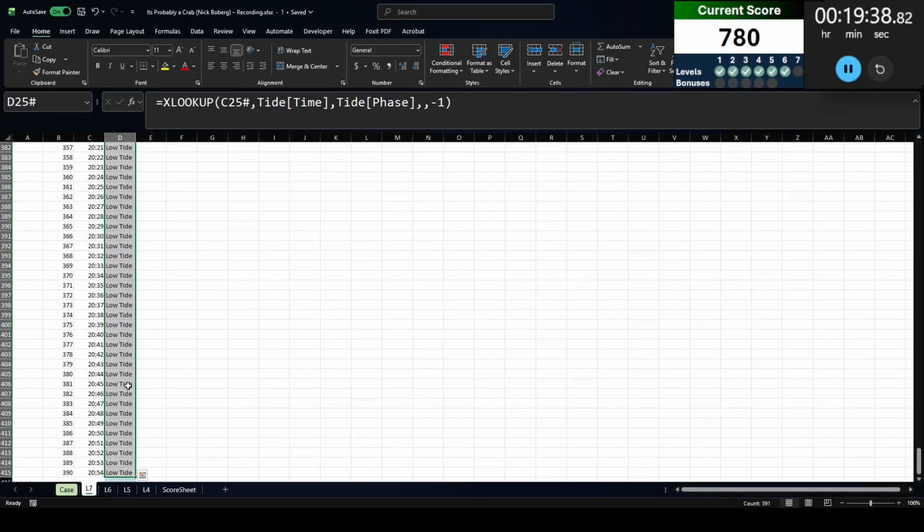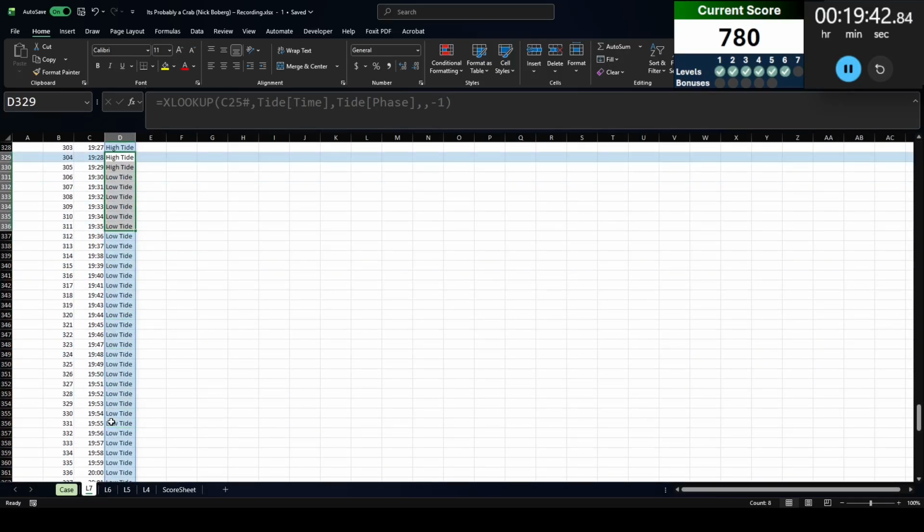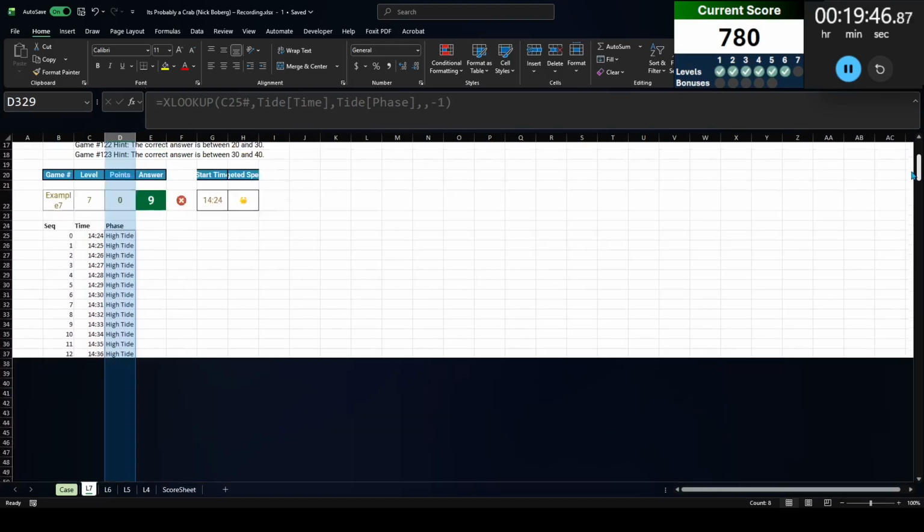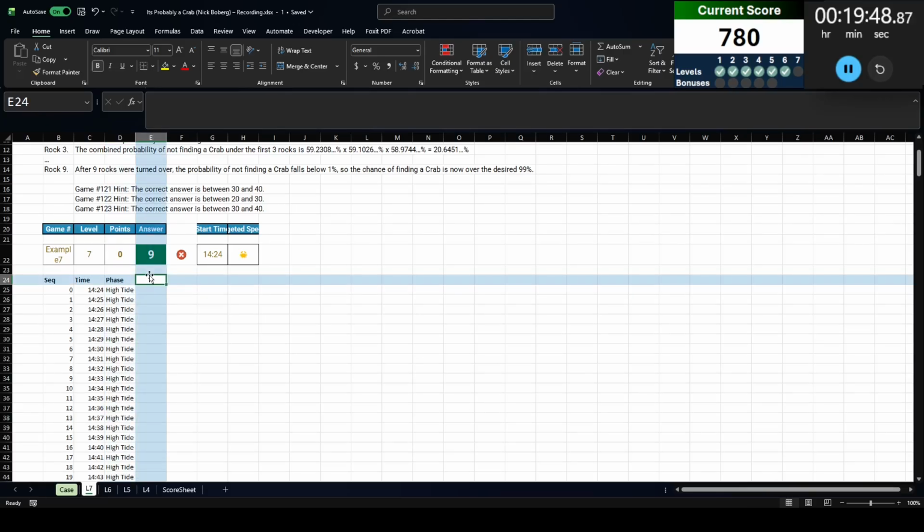All right, so we got high tide. Now, what happens is eventually it's going to go from high tide into low tide. And so I wanted to highlight when that change is made as well. All right, and then let's do percent into phase.